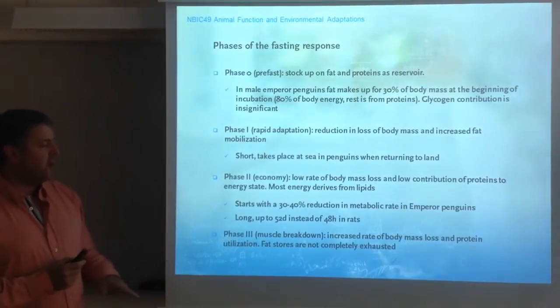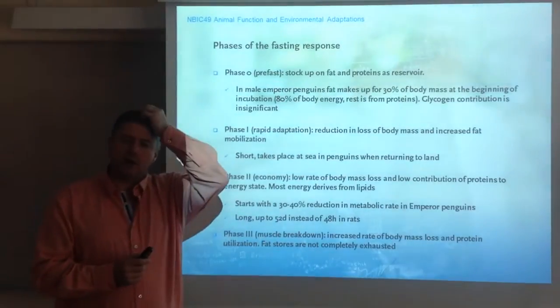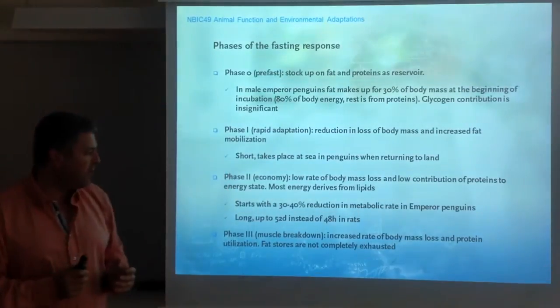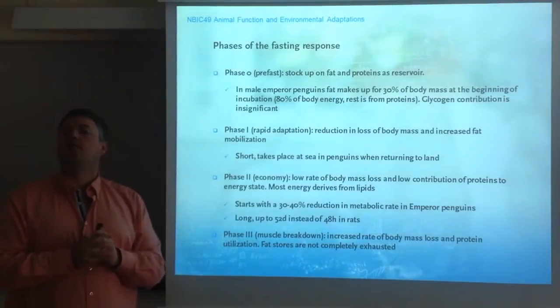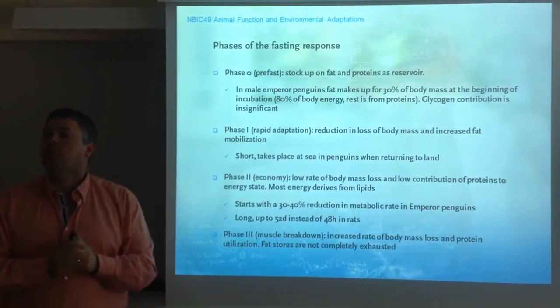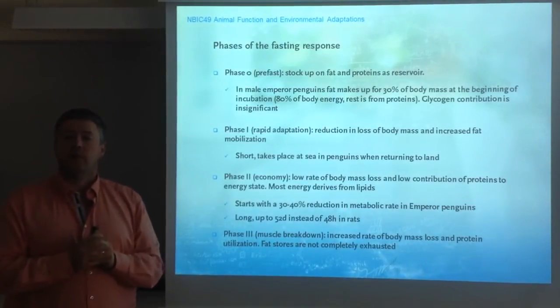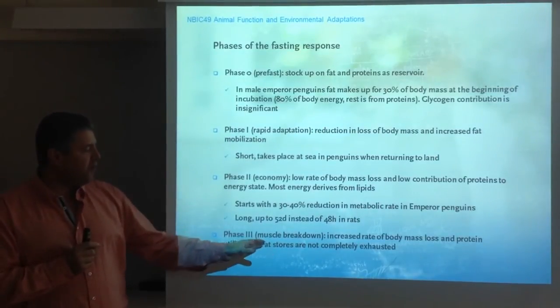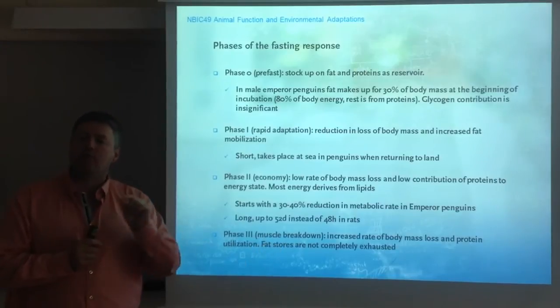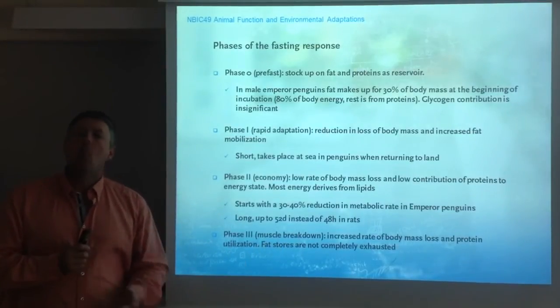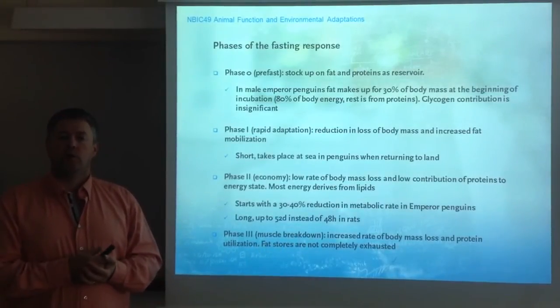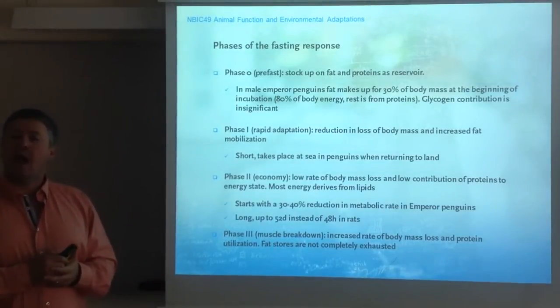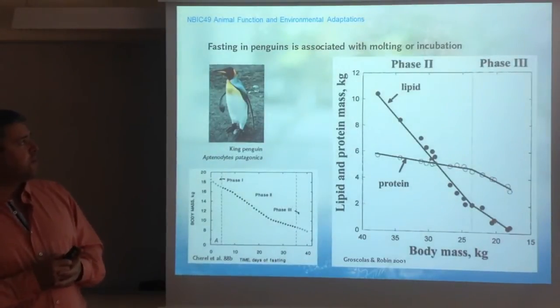Finally, phase 3, that's the phase of muscle breakdown. In the muscle breakdown, basically the animal starts using protein. And which protein? Protein from the muscles, wasting muscle. Fat stores in this phase are not completely exhausted. There's always some fat left, but it's more and more that proteins are used. And you will see in the next slides how we can recognize these phases.